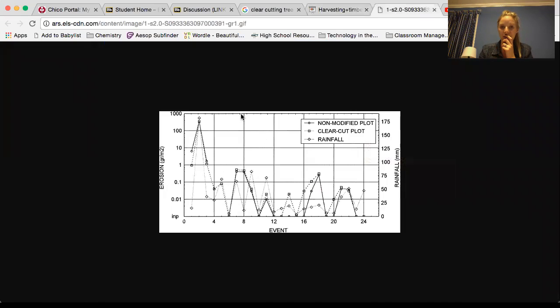Here is a graph I found of erosion and the event on a modified plot, or a non-modified plot, and then a clear cut plot. And you can see the erosion increase, but also a really big factor is the rainfall. And so one of the things you have to look at when you have these events is you have to think of all the other variables or factors that would play a part in it.